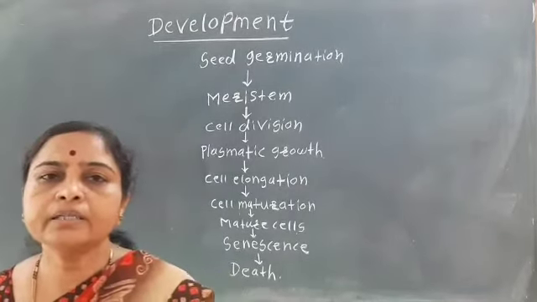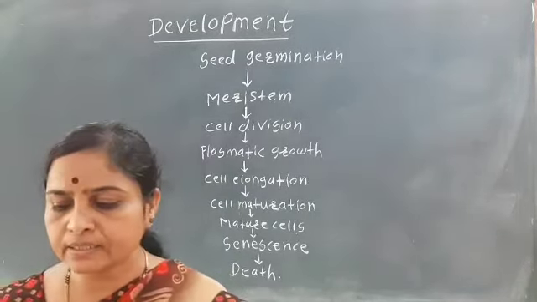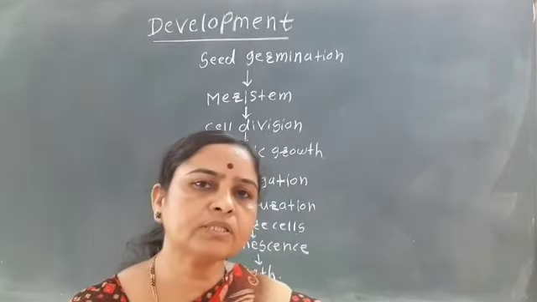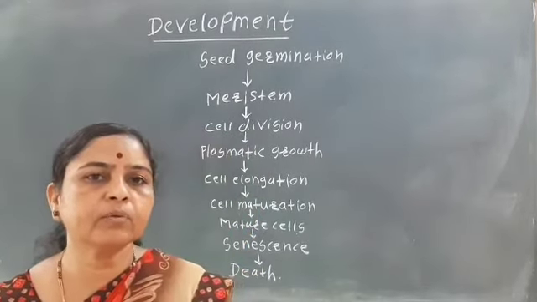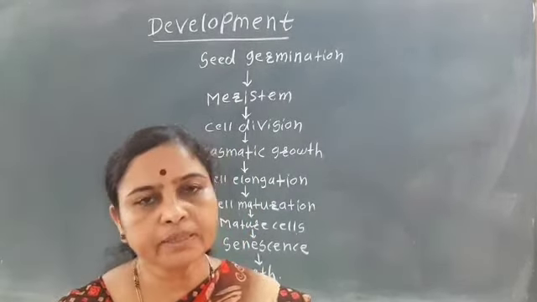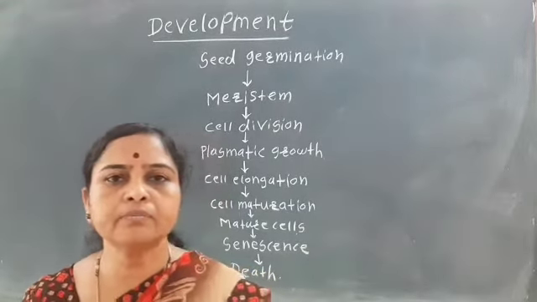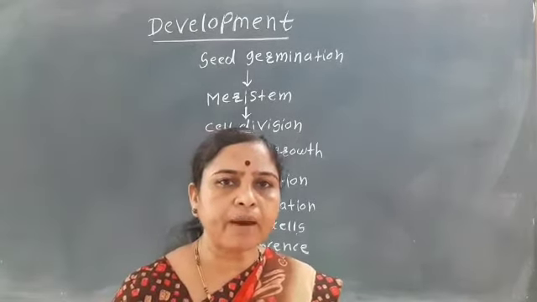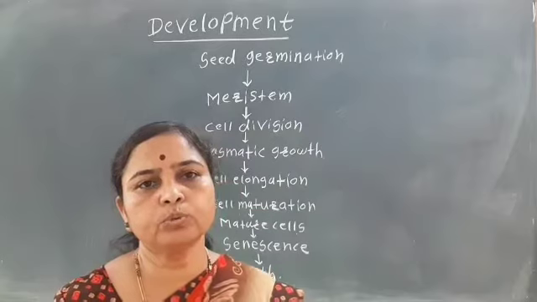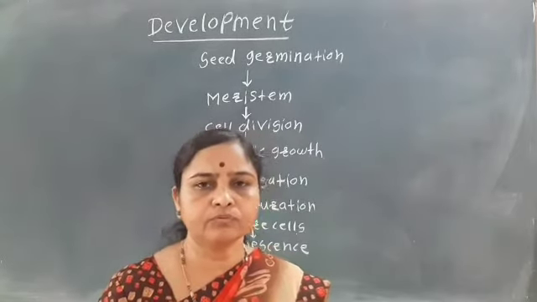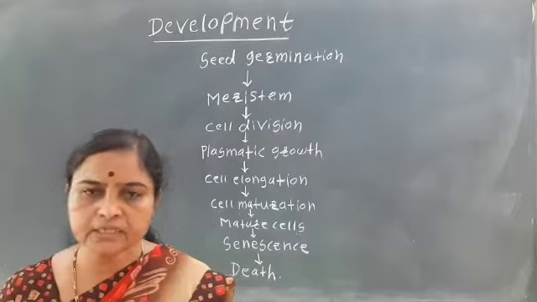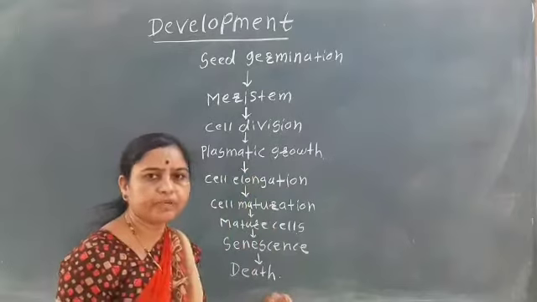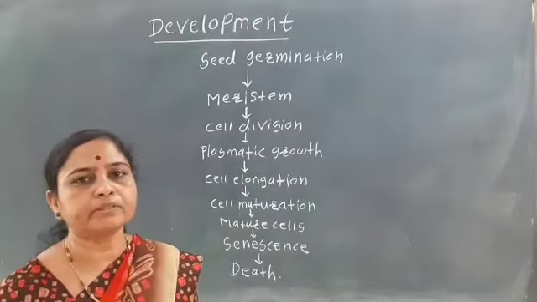In development there are many processes: growth, then morphogenesis, then maturation, and also senescence. First the growth of the organism takes place, then morphogenesis, that is the formation of different parts, the leaves, fruits, flowers, etc. Then they mature, and the last step of development is death.